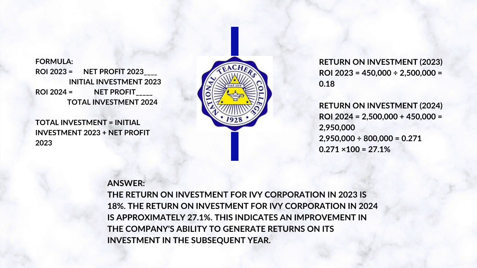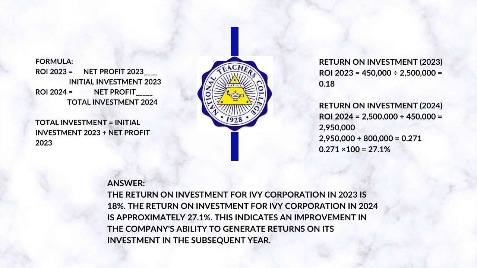And to compute the total investment, we need to add the initial investment 2023 and the net profit 2023. So the solution for the given problem, return on investment 2023, ROI is 450,000 divided by 2,500,000, which is equal to 0.18.